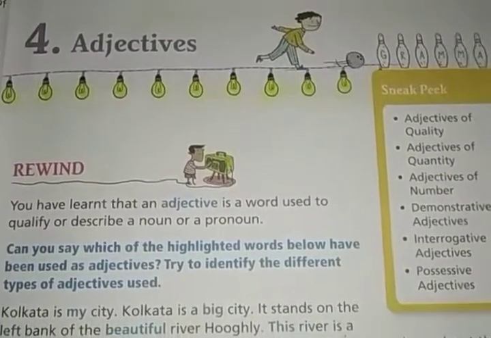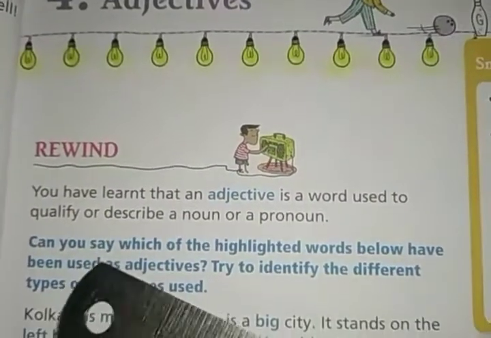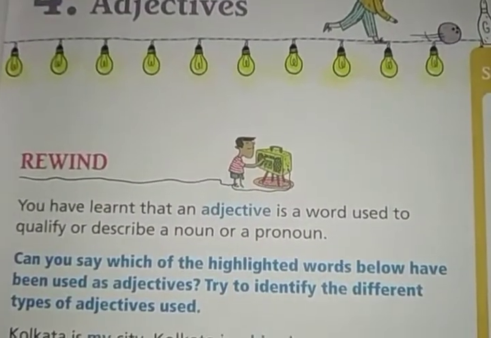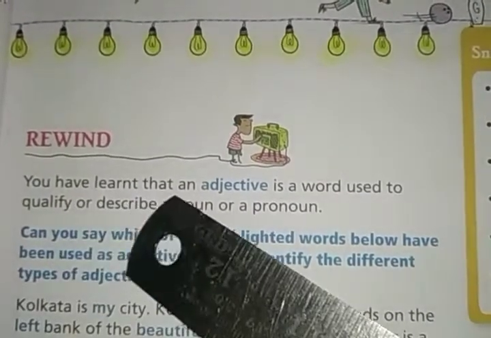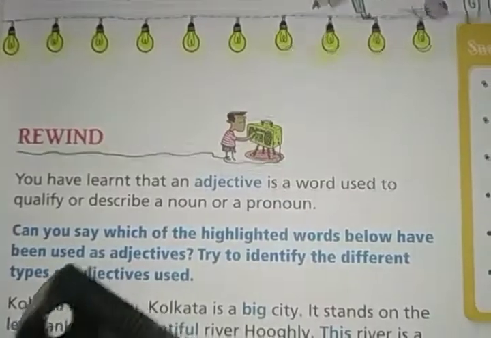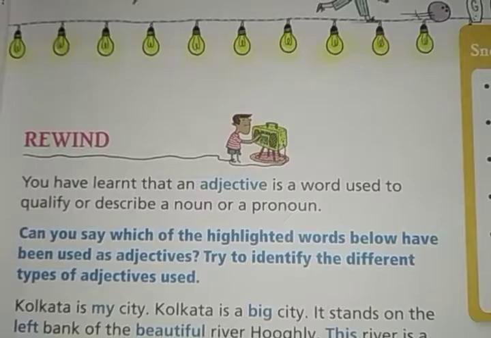Okay, so let's start. First of all, there is a rewind on the definition of adjective. What is an adjective? You have learned that an adjective is a word used to qualify or describe a noun or a pronoun.